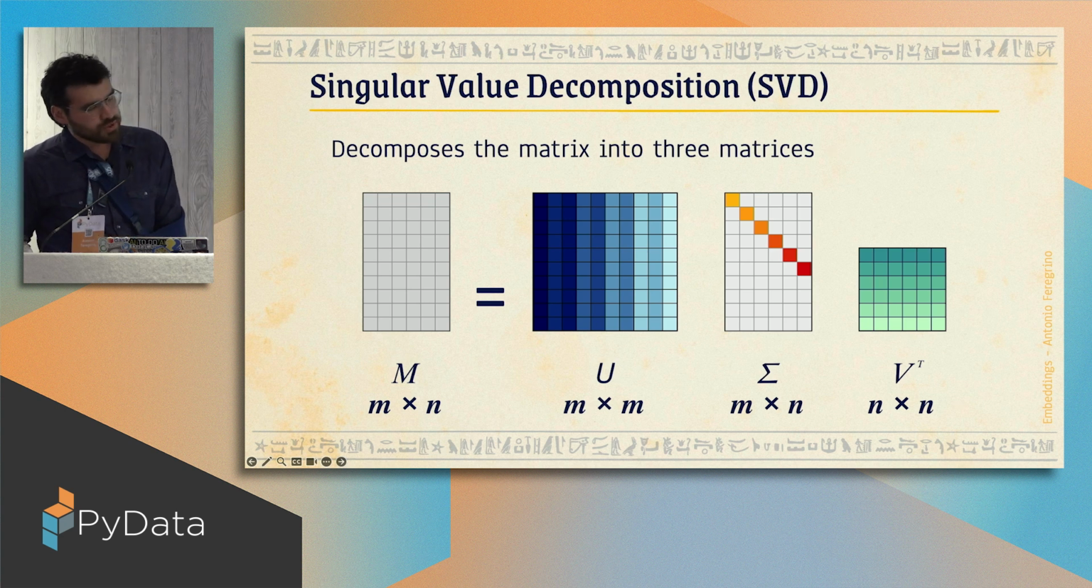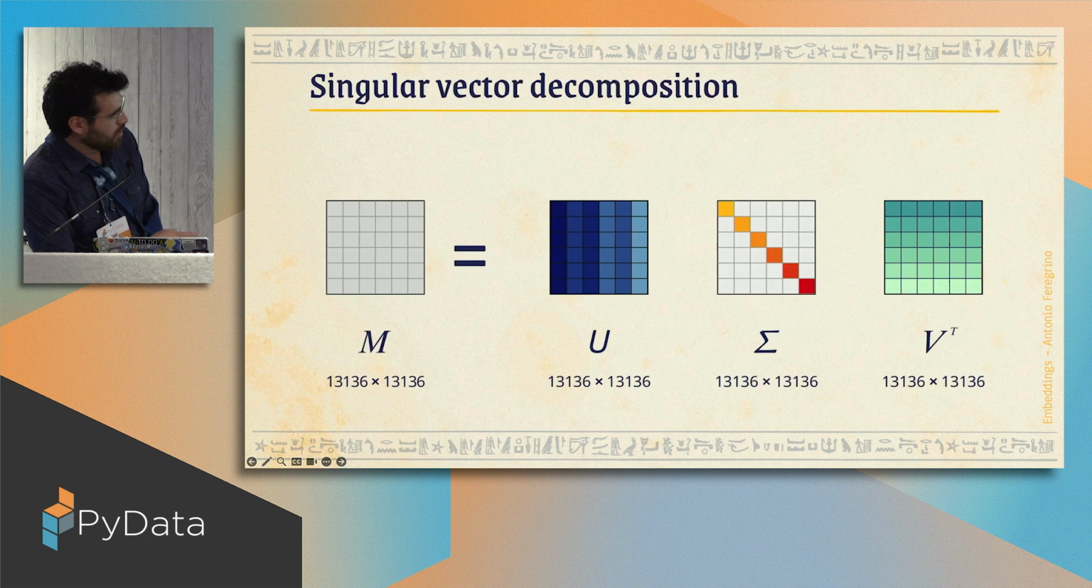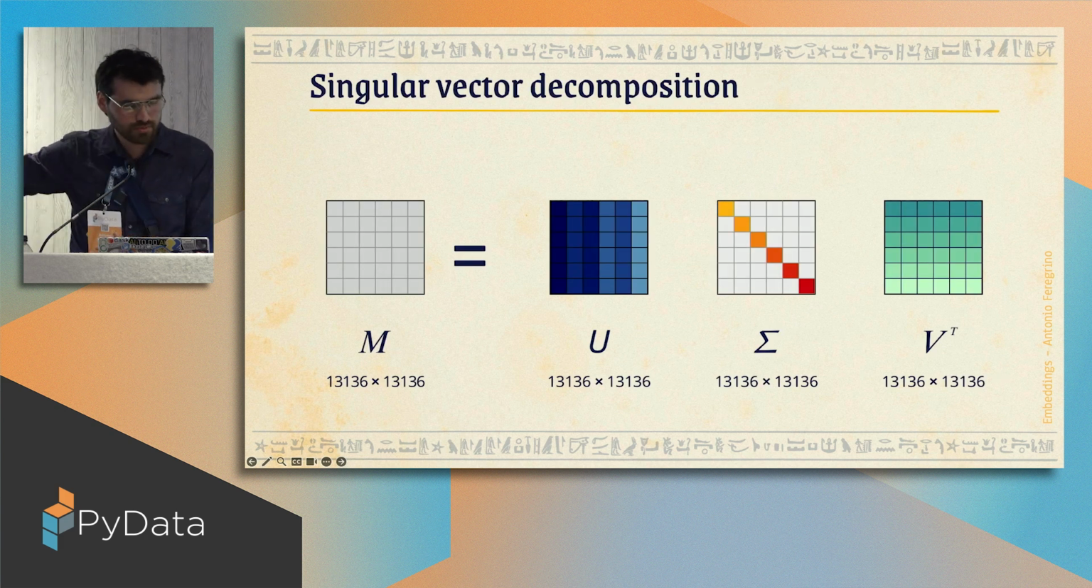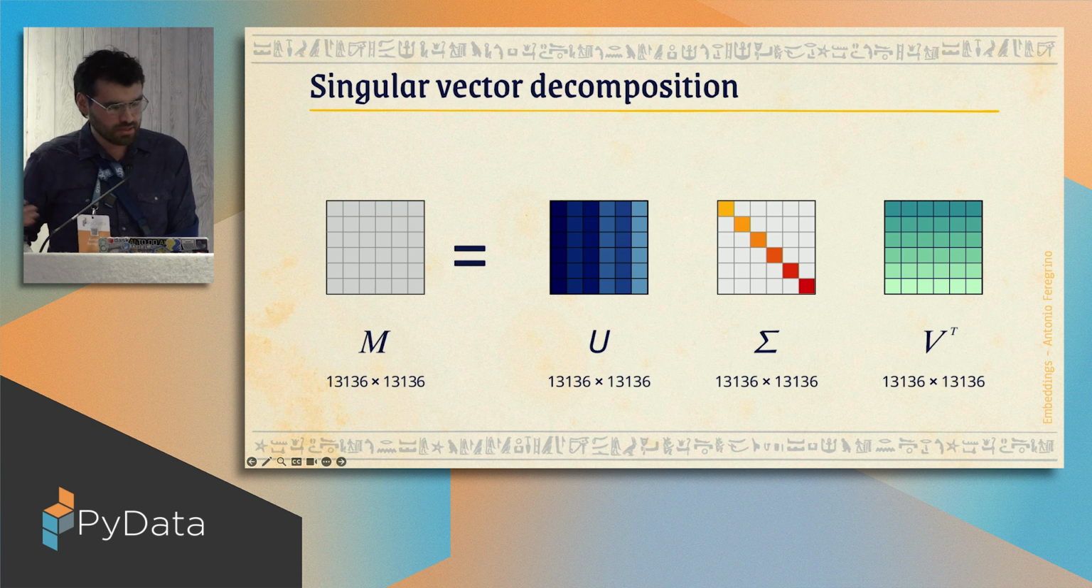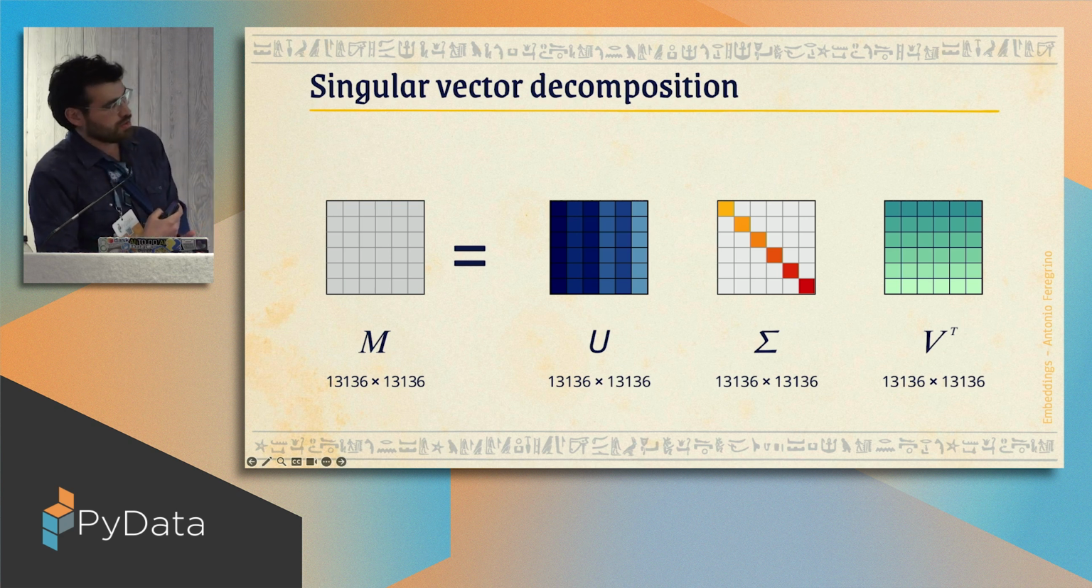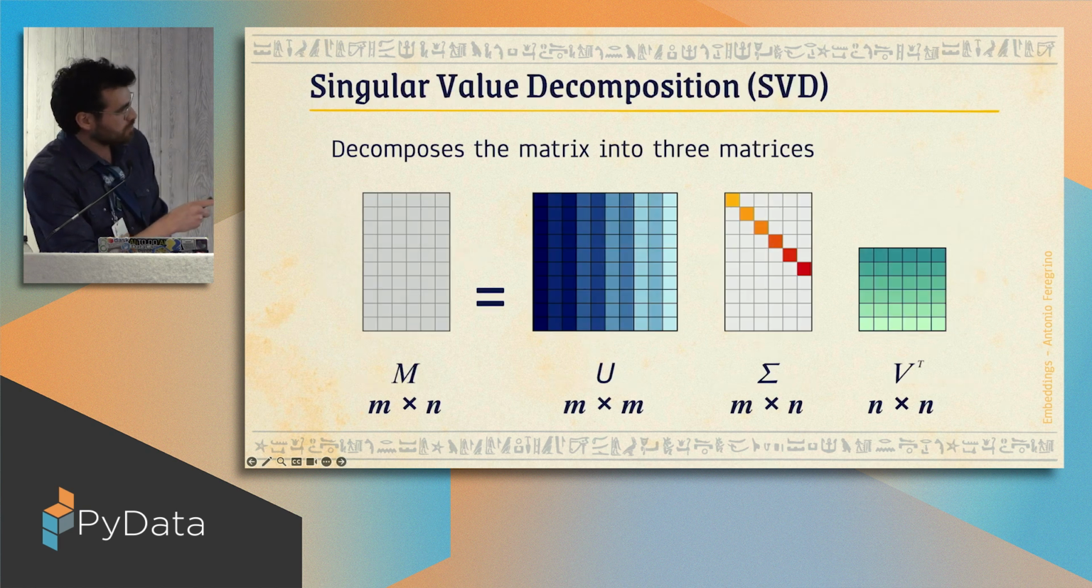And singular value decomposition looks like this. So we have a matrix. In this case, you can think of this matrix M as being our 13,000 by 13,000 matrix, and it's going to be decomposed into 3 matrices. So one of the matrices is called the U matrix, or the left singular vectors. That is going to be of size n by m.